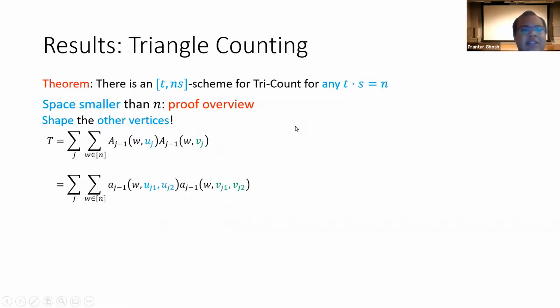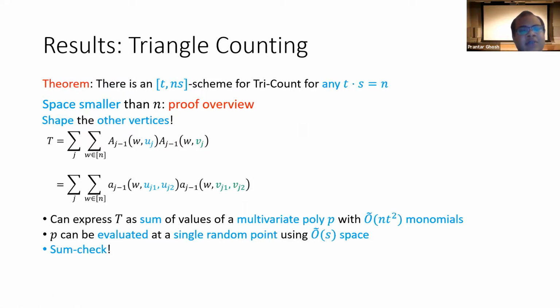And with this idea and a lot more work, we show that we can express T as a sum of values of a multivariate polynomial P, which has order nt squared monomials. So this time it's a multivariate polynomial, and that can be evaluated at a single random point using order S space. So as before, we would just use this value to do the sum check and check that the polynomial provided by the prover is correct.